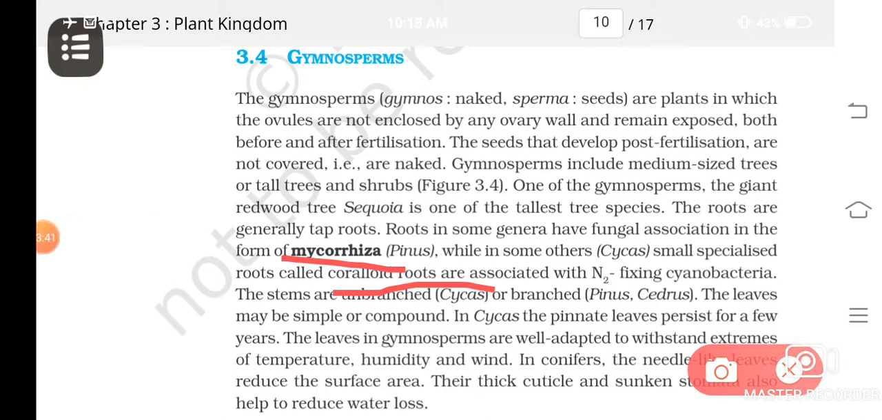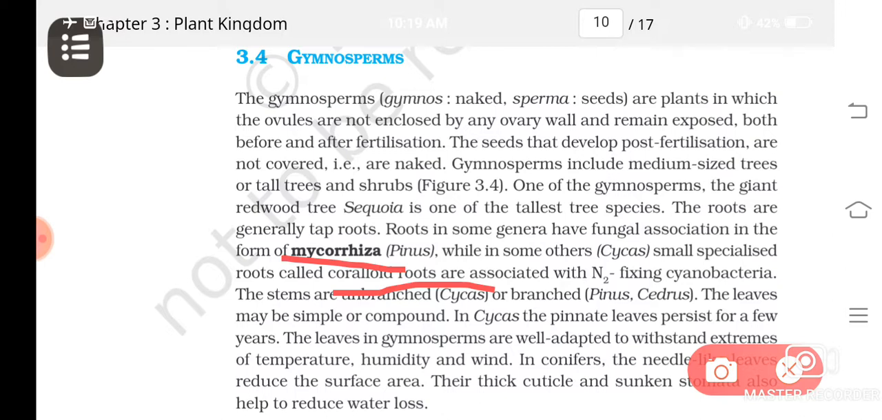Stems, if you see, can be branched or unbranched. Some are having branched stems and some are not having branched stems. Leaves can be simple or compound. Simple means what? They won't be having many leaflets attached to the same petiole. Understood? Then the leaves show some adaptations, means they show adaptation to withstand extreme temperature, humidity, winds, etc. That is the speciality of leaves of gymnosperms.